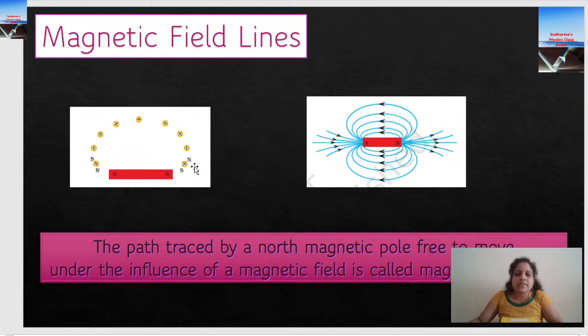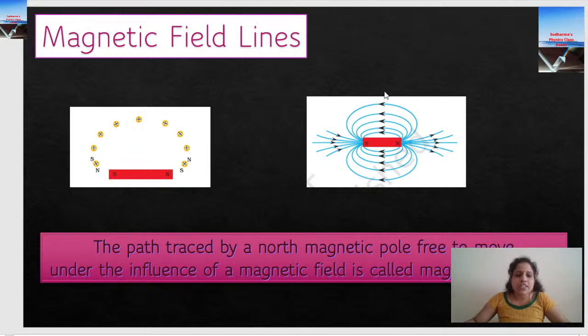Take out the compass needle, keep it over that dot. Dot in the sense it was the position of the north pole, right? So we continue the experiment and we can see it's reaching towards the south pole of the magnet. Then we are going to combine these magnetic field positions, right? We are going to draw a line, or join those dots. So we will be able to plot the magnetic field line.